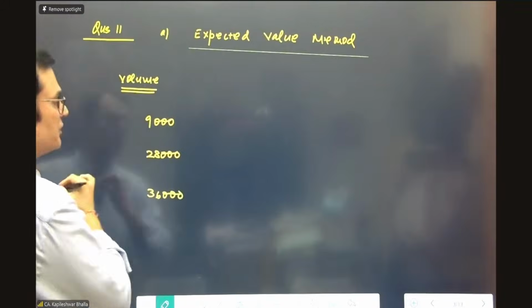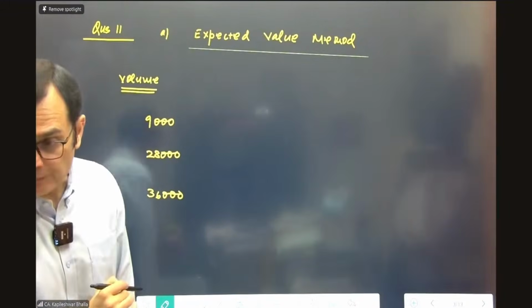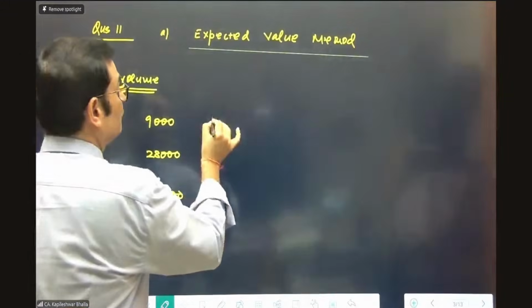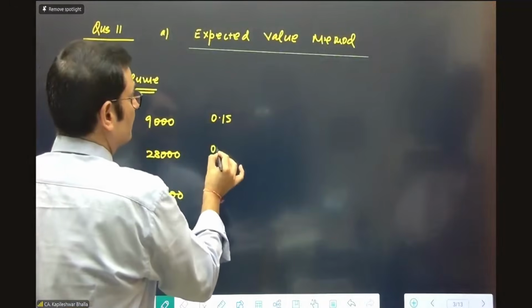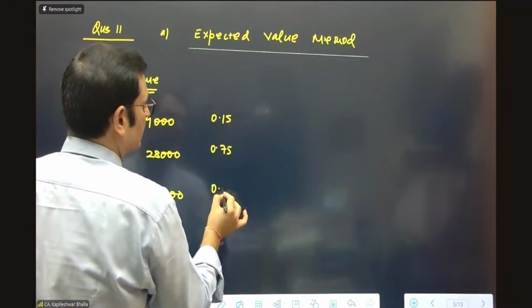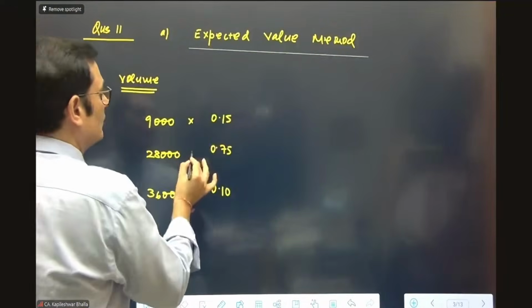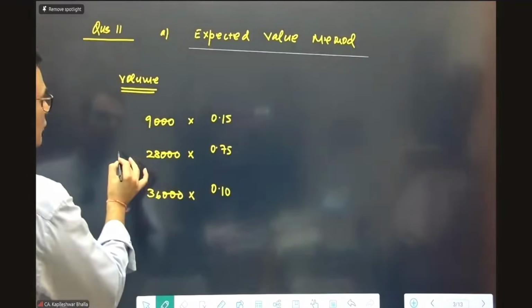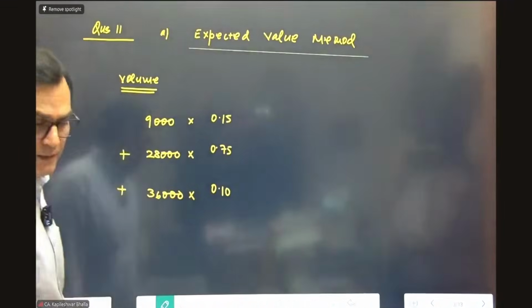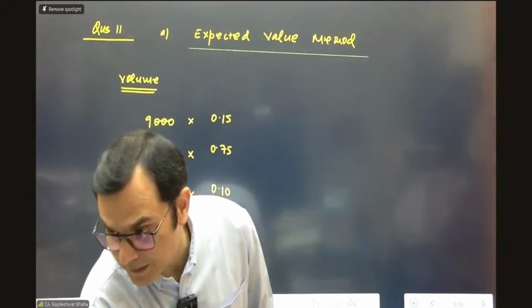There is a probability attached to each of these volumes: 15%, 75%, as well as 10%. So we can just take a weighted average of all these volumes. I think you'll have to do the calculations for me in this case.